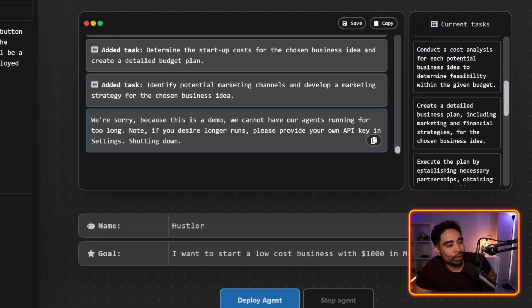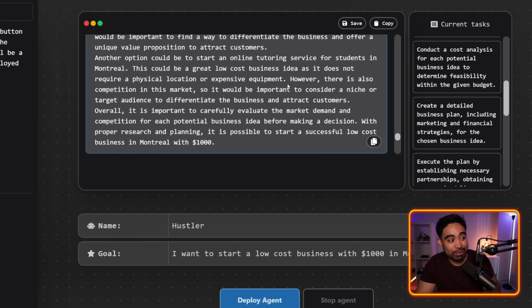Oh, so it says, sorry, this is just a demo and we can't have the agents running for too long if you desire longer runs. So it's the same thing that we saw on Godmode. So I would have to say AgentGPT is a lot better than Godmode. I recommend you use this because it's a lot more in depth. So that's really, really cool. I'm very impressed with what it came up with, to be honest.